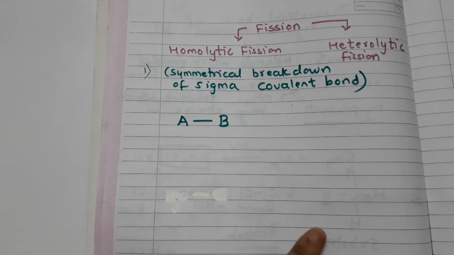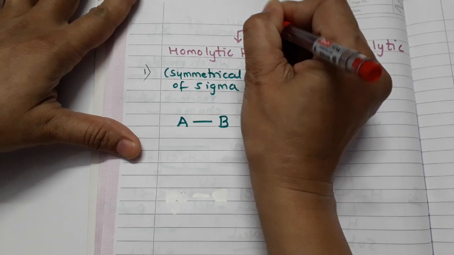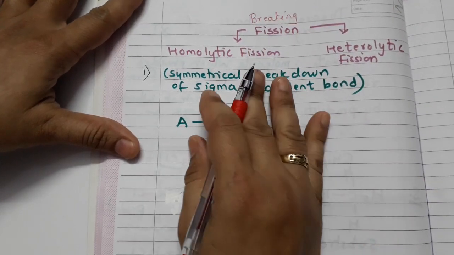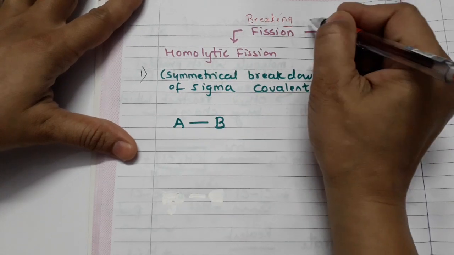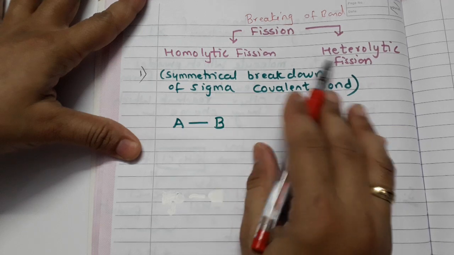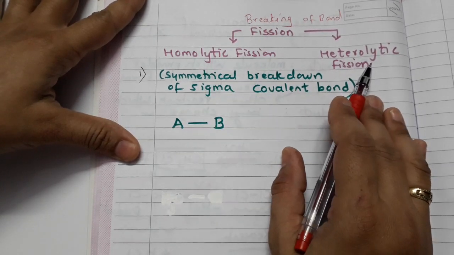Let us understand the meaning of fission. As you all know, fission means breaking. In chemistry also, fission is breaking of a bond. But in chemistry, we have two types of fission. First is homolytic fission and second is heterolytic fission.